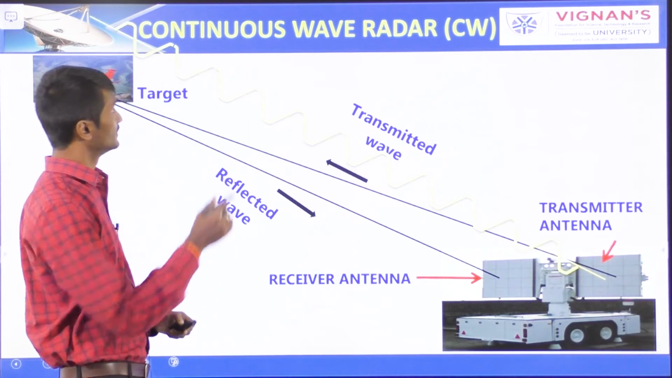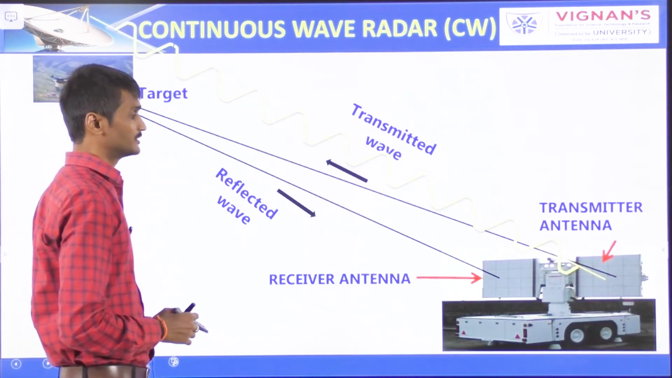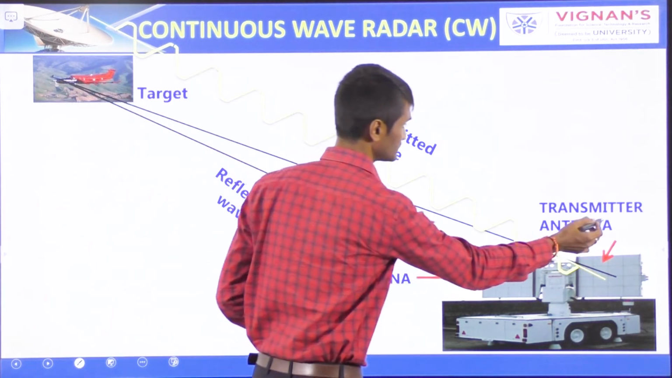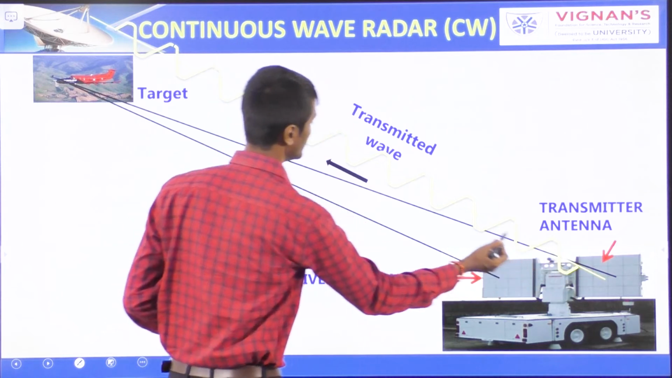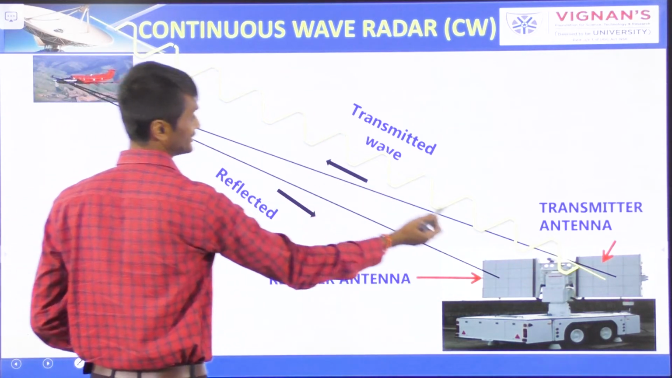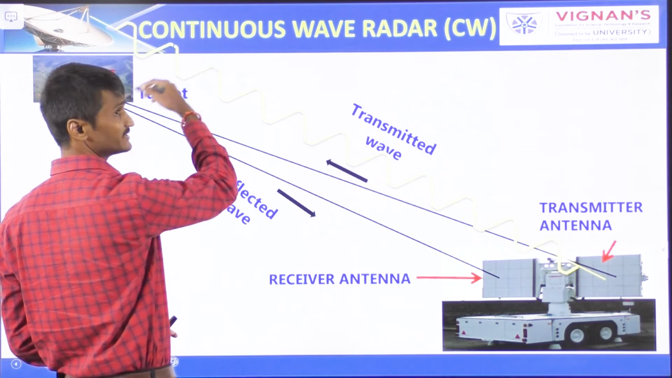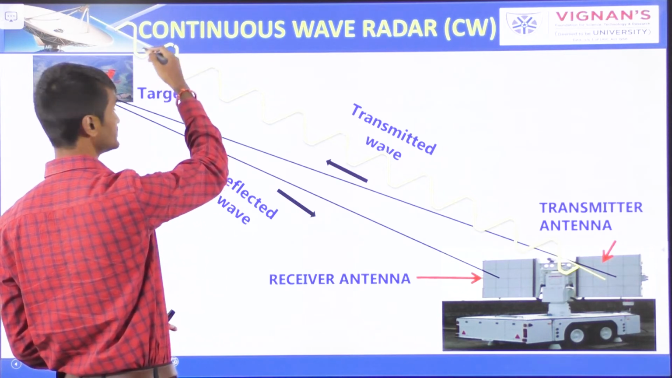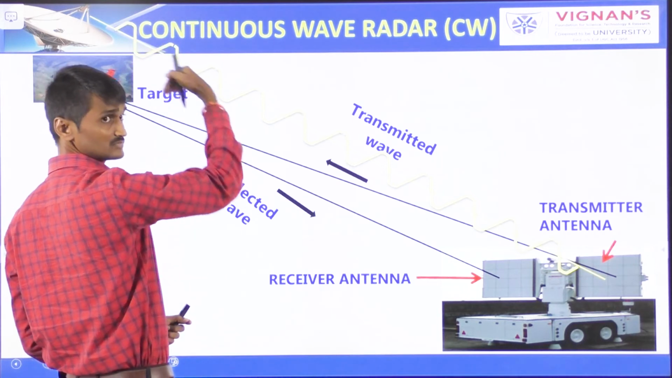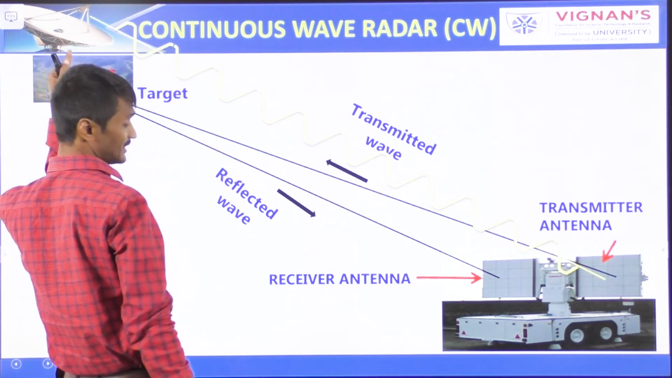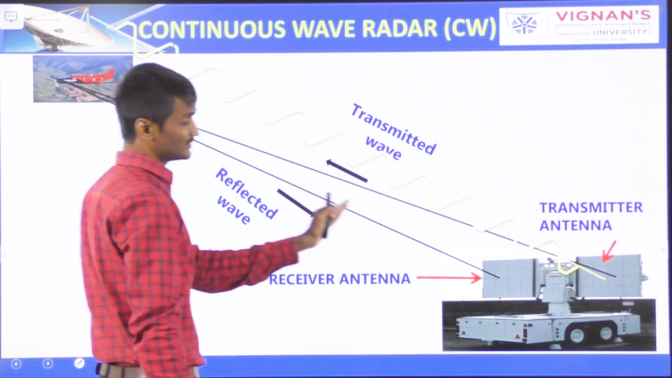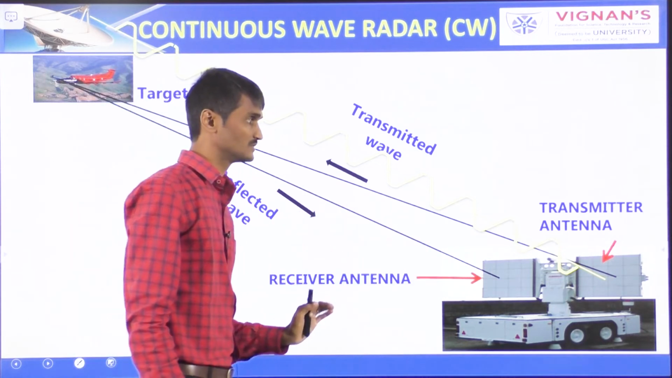So here it is, continuous wave radar. Here is the transmitter antenna and this is the receiving antenna. So continuously the wave will be transmitted. If there is any moving object in this direction, the Doppler effect will be there, shifting the frequency. And the reflected waves will be received by the receiving antenna.